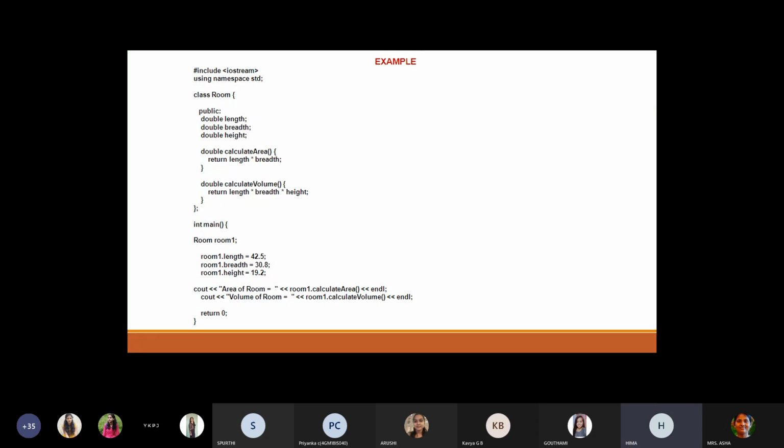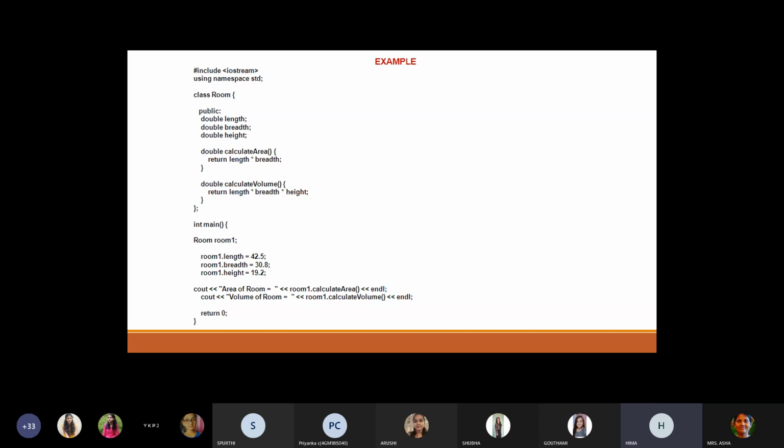Here is the example for this. So here, main, hash include iostream.h. This is a header file, input output stream, using namespace std. Namespace means, for example, there cannot be two variables with the same name in the same scope. So we can create two variables or member functions having the same name by using this namespace, namespace std.